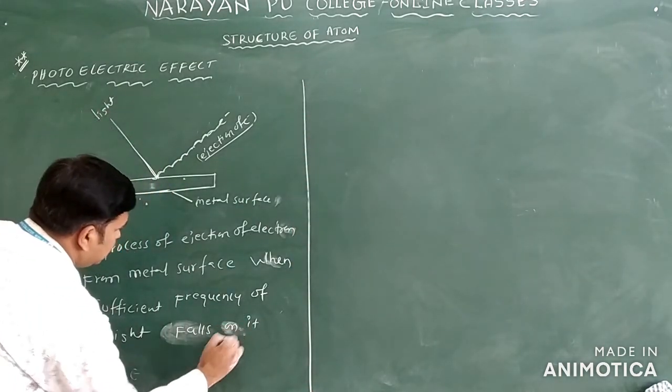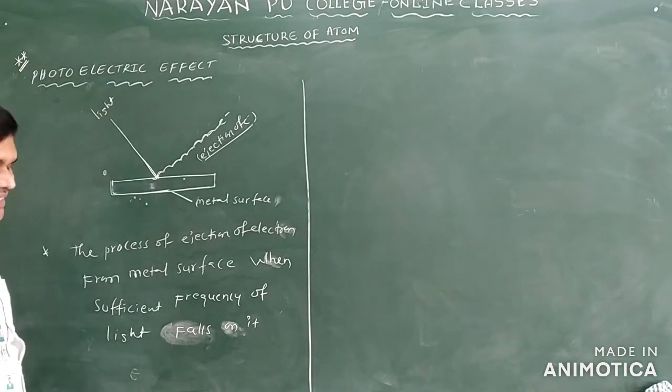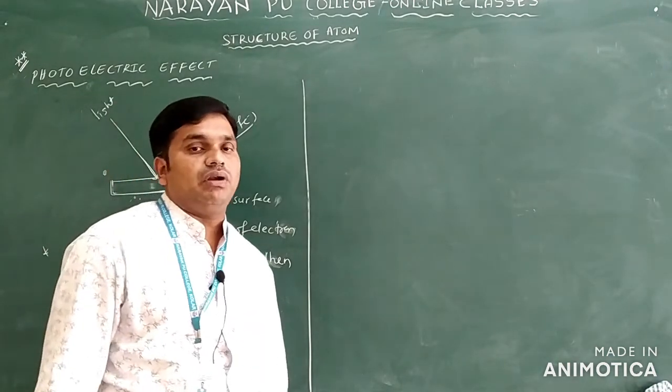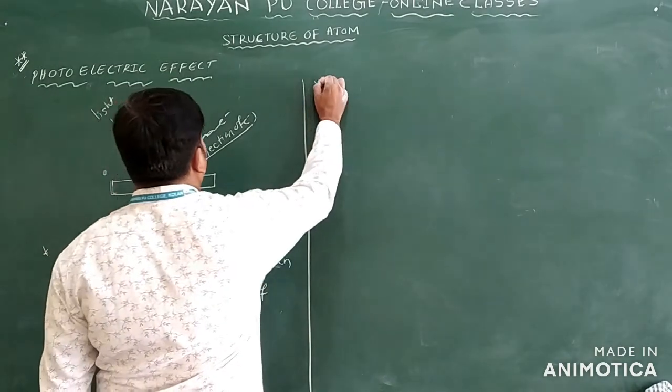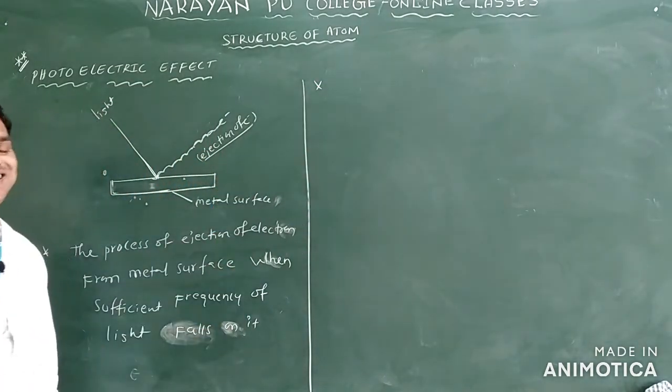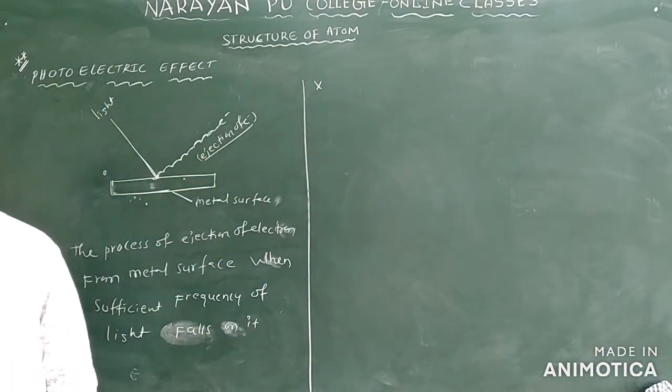Simple. When light falls on the metal surface, ejection of electrons takes place. This phenomenon is called the photoelectric effect only. The electrons which are ejected from the metal surface are called photoelectrons only.